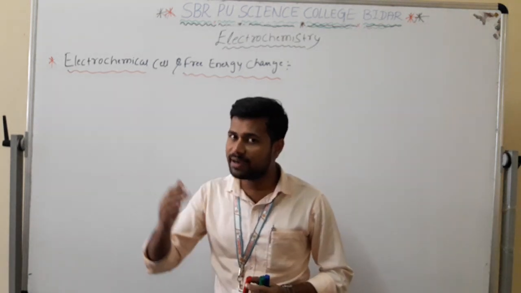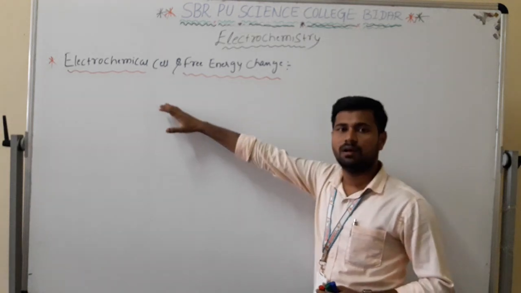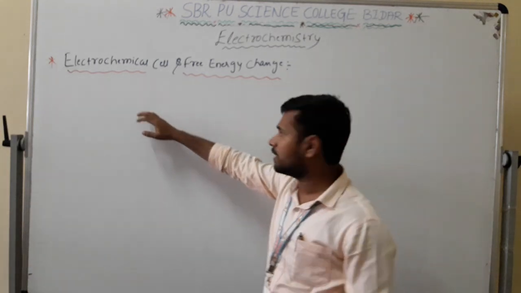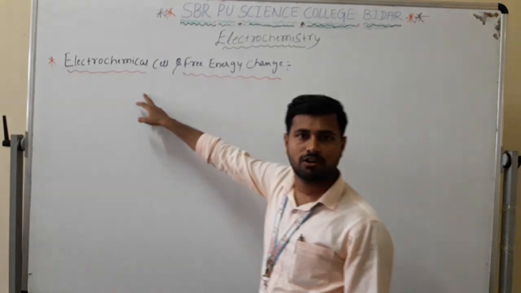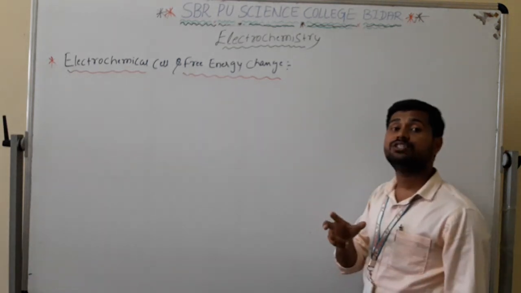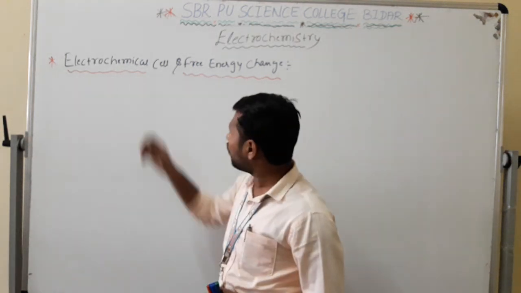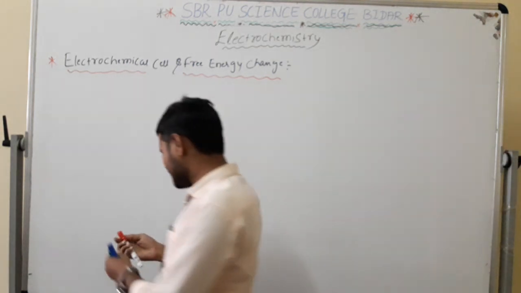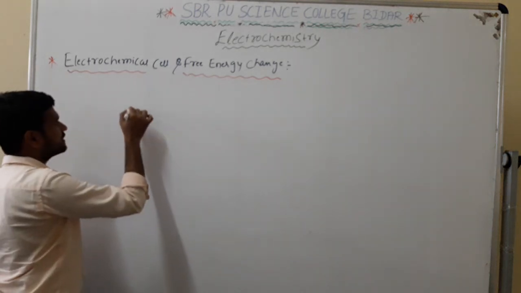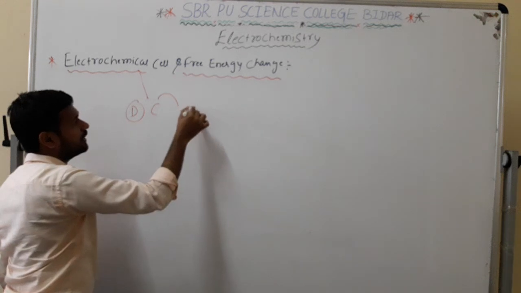In the last class we studied the equilibrium constant, the Nernst equation and some related problems. But in today's class we are learning one of the best concepts in electrochemistry, that is electrochemical cell and free energy change. So what is the meaning of this? You already know what an electrochemical cell is. It is a device which converts chemical energy into electrical energy.